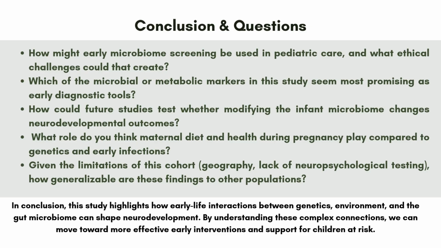To help us think more about this, I wanted to share a few discussion questions. My first one is, how might early microbiome screenings be used in pediatric care, and what ethical challenges could that create? Next, which of the microbial or metabolic markers in the study seem most promising as early diagnostic tools? How could future studies test whether modifying the infant microbiome changes neurodevelopmental outcomes? Next question, what role do you think maternal diet and health during pregnancy play compared to genetics and early infections? And lastly, given the limitations of this cohort, such as geography and lack of neuropsychological testing, how generalizable are these findings to other populations?